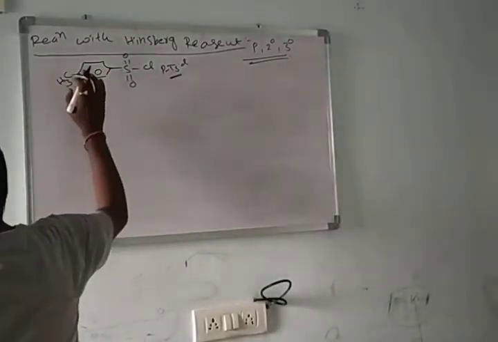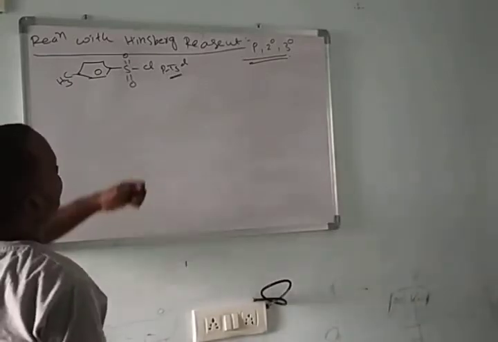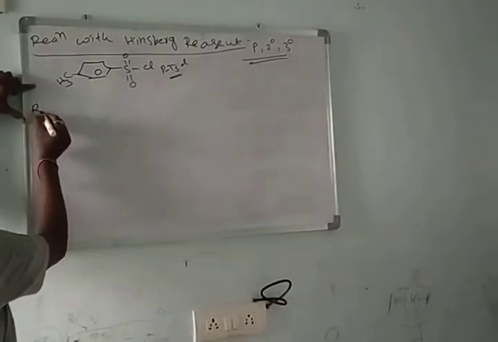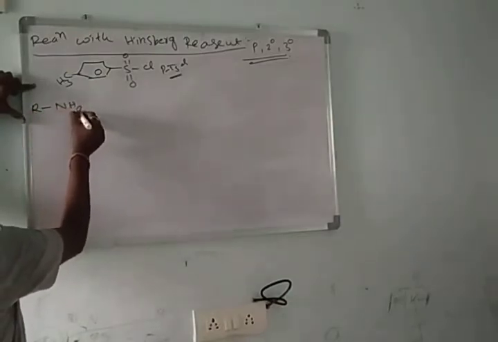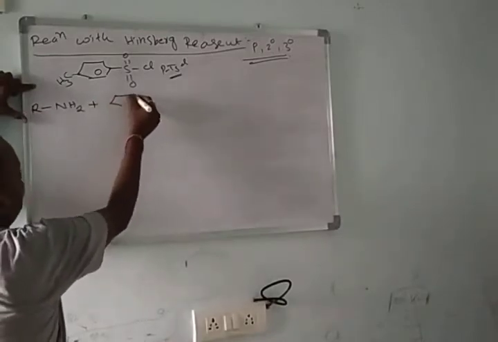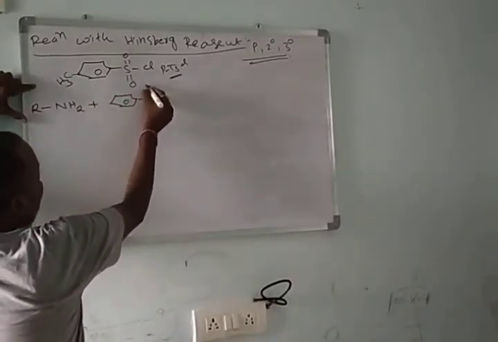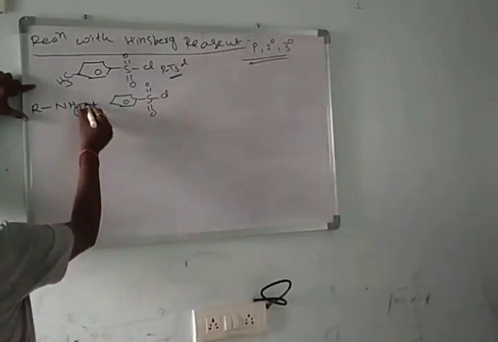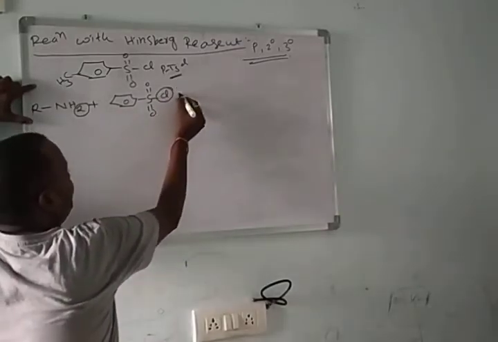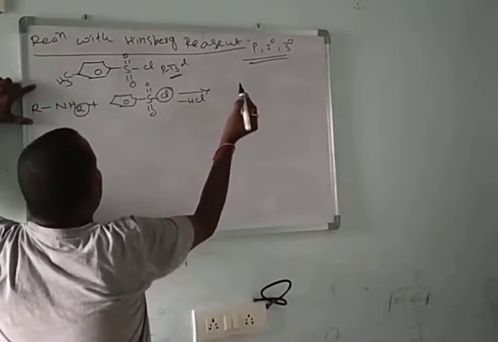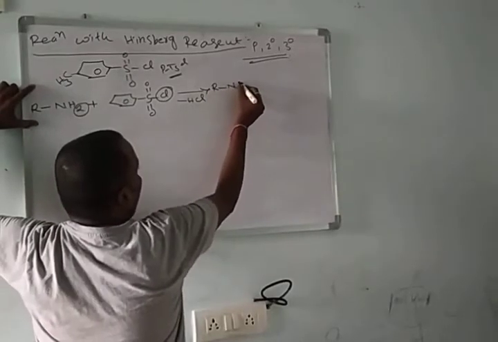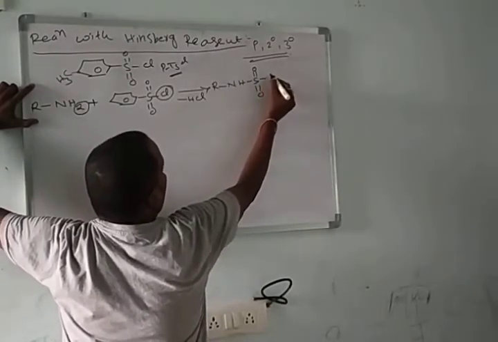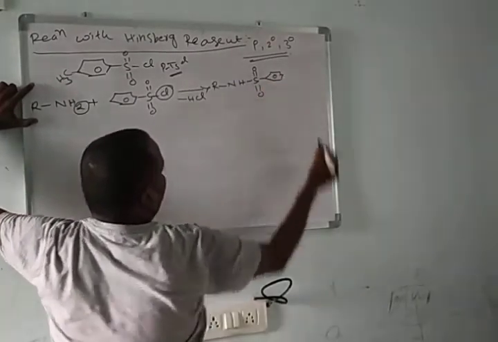How will we distinguish primary, secondary and tertiary amines by using Hinsberg reagent? Here I am taking a primary amine. The primary amine reacts with benzene sulfonyl chloride, releases a hydrochloric acid molecule, and forms RNH-SO2-phenyl.